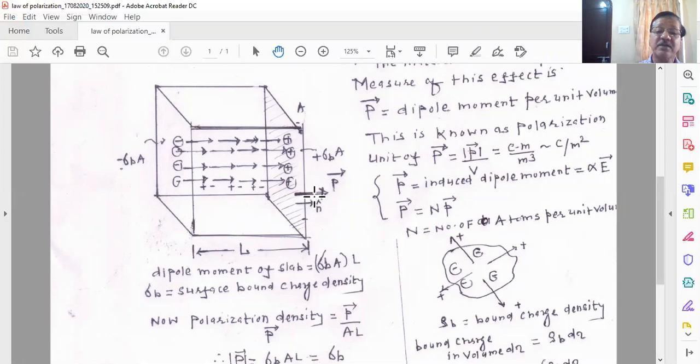So your vector P is parallel with the unit vector n, which is an external normal to the area D, E, F, G.